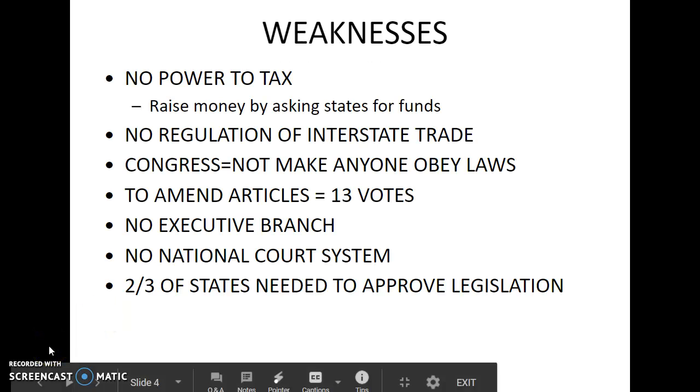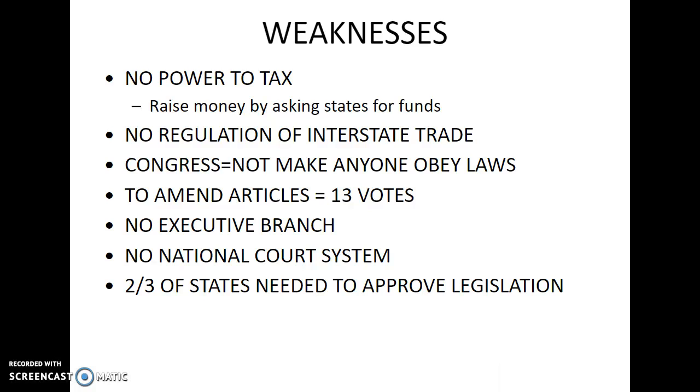So with that, I think we'll stop there with the structures, powers, and weaknesses of the Articles of Confederation. And if you have any questions, feel free to ask.